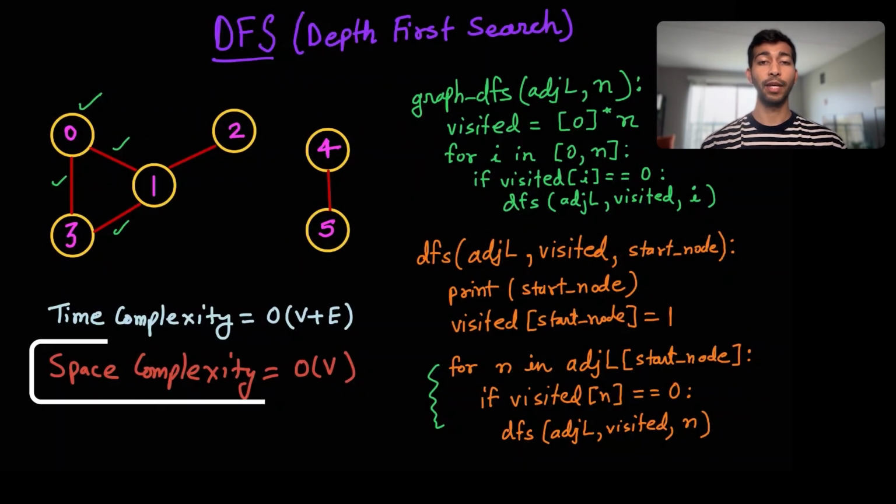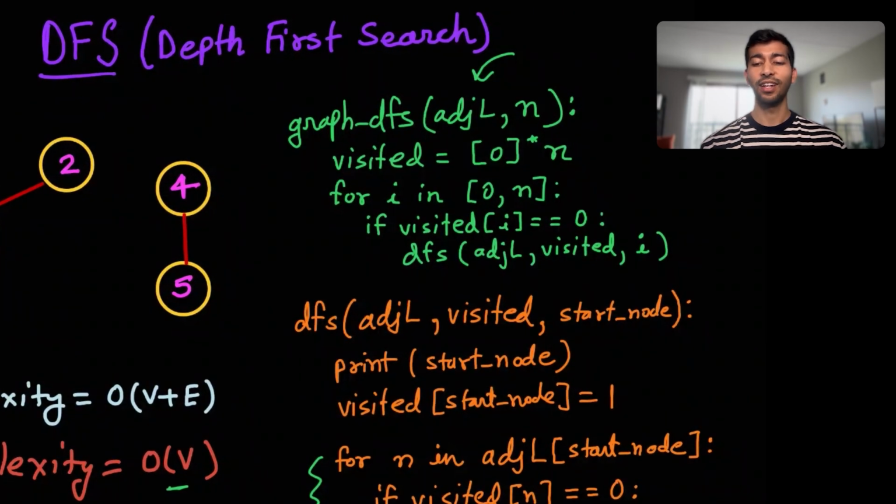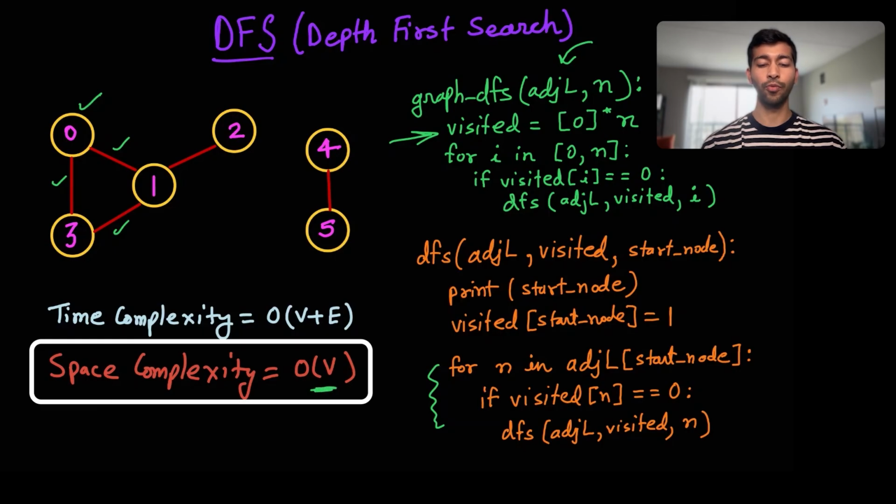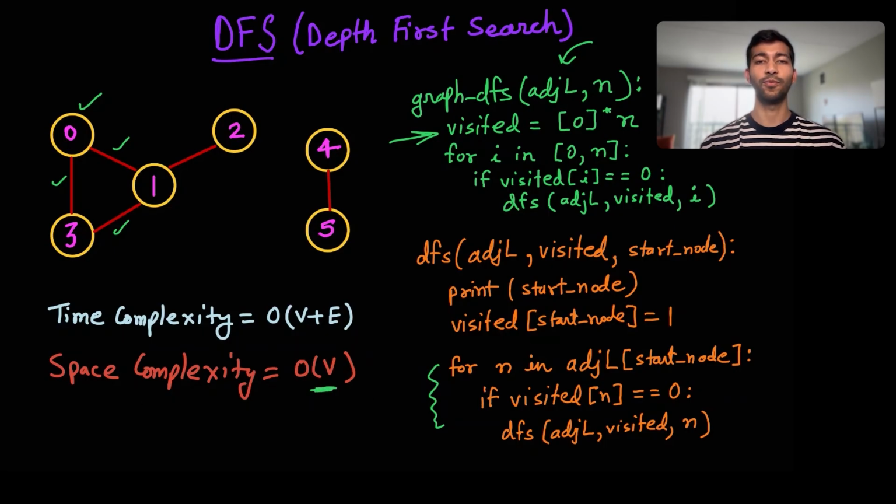Now, talking about the space complexity, the auxiliary space complexity for this is O of V. Well, some might argue that we have taken space here where we are having the adjacency list and it should be O of V plus E. But we are talking about the extra space that we are using. For the DFS part, we only had a visited array, this part that we added here. So that is why the space complexity should be O of V. That is the number of vertices. And that completes the whole depth first search. Now let's move on to the breadth first search.